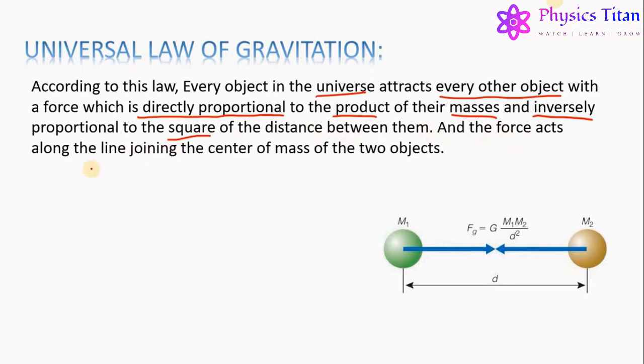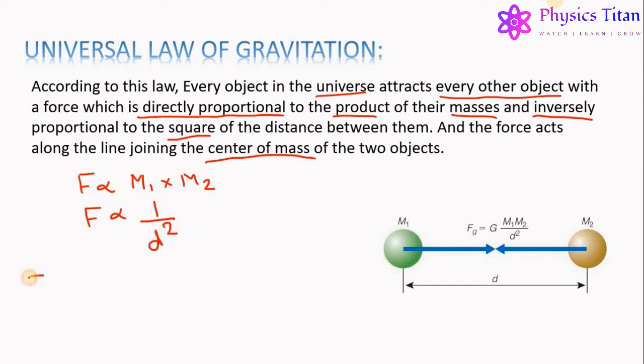And this force acts along the line joining the centers of mass of the two objects.